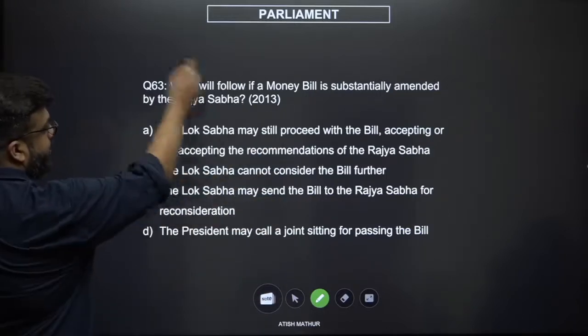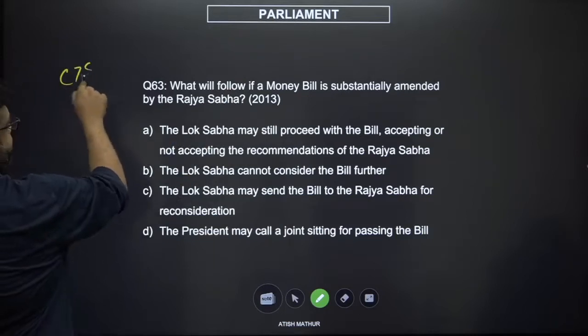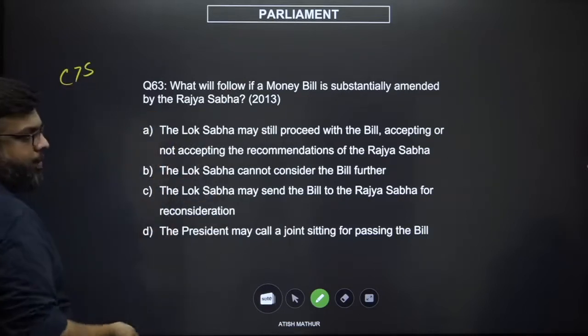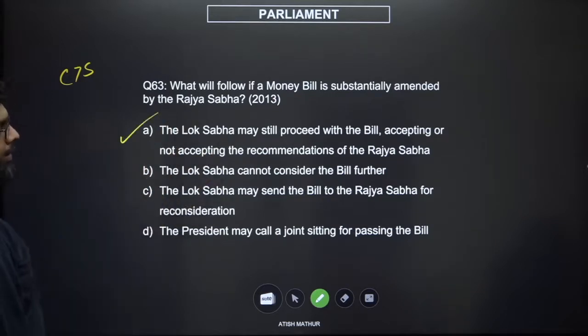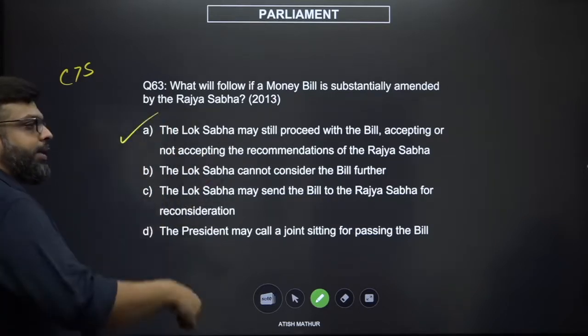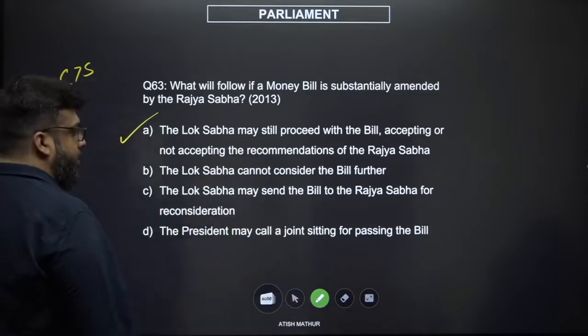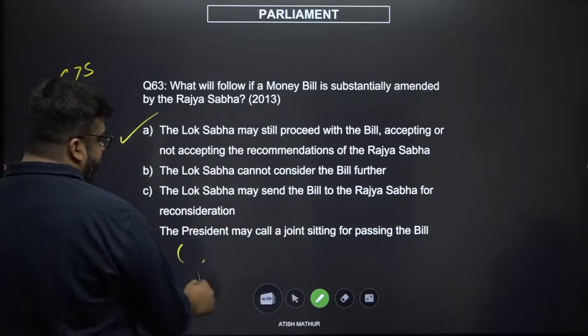Now, this is nothing but center stronger than the states, and how the Lok Sabha has more powers than the Rajya Sabha. The Lok Sabha may still proceed with the bill, accepting or not accepting the recommendations. It can also overrule it. There's absolutely no problem. A joint sitting can only happen if there is a deadlock.